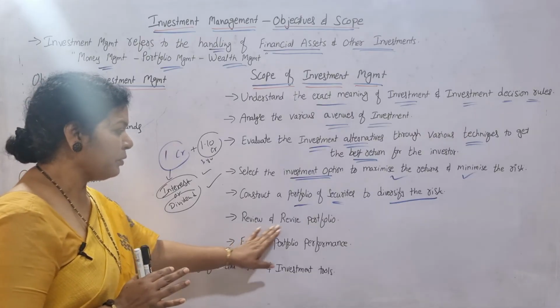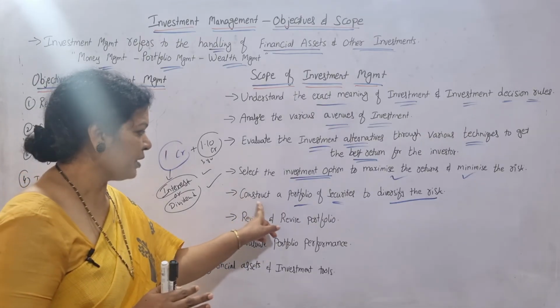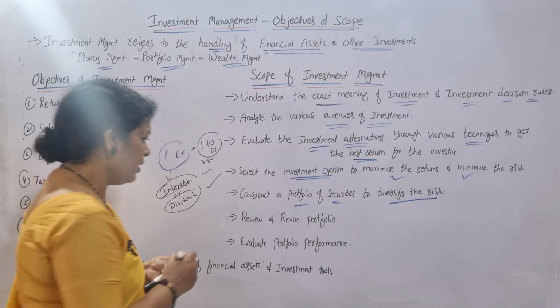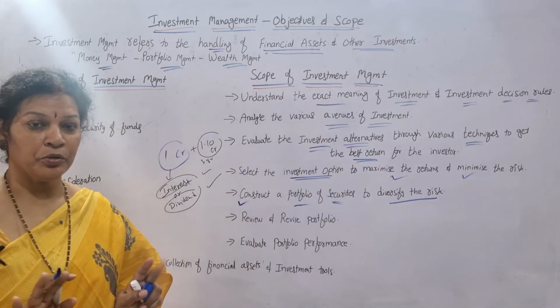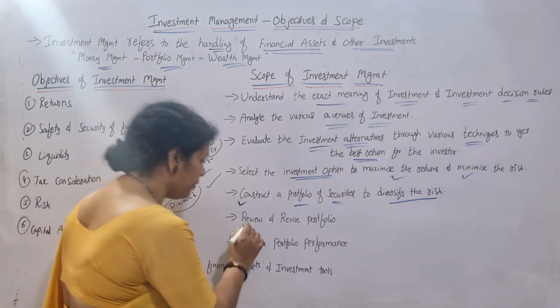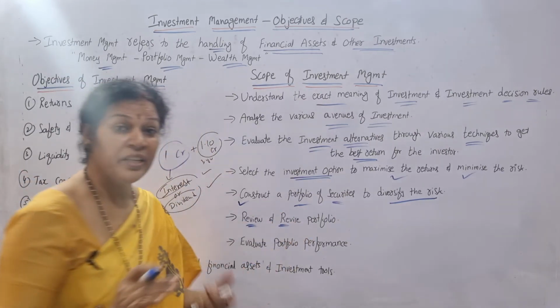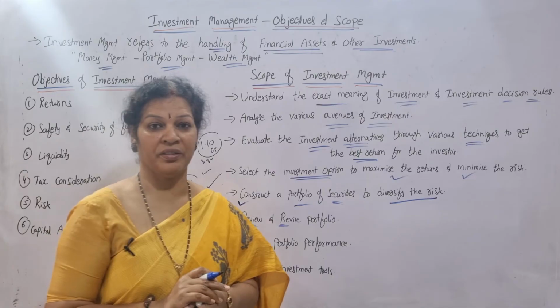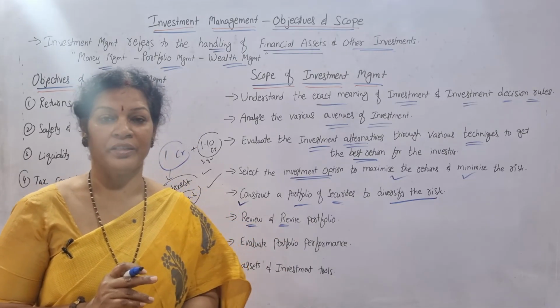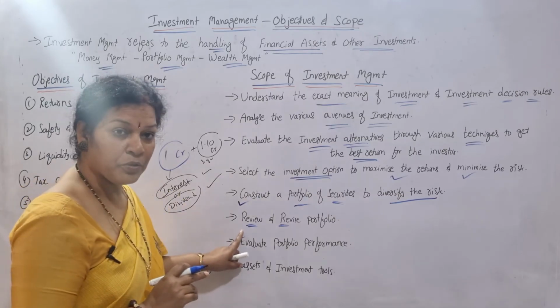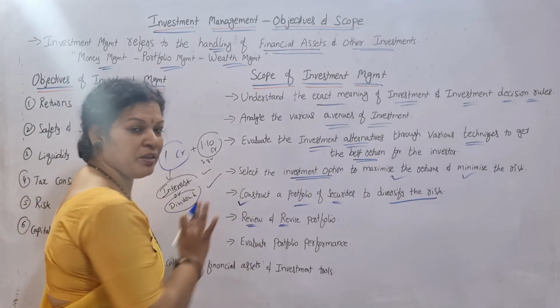And also review and revise the portfolio. The portfolio is already constructed. Okay, here I have constructed. Not yet over. Next, what do you have to do? Review and revise the portfolio. If any changes are required, you can make ups and downs. You can increase or decrease. This is possible when you go for review and revision of the portfolio.